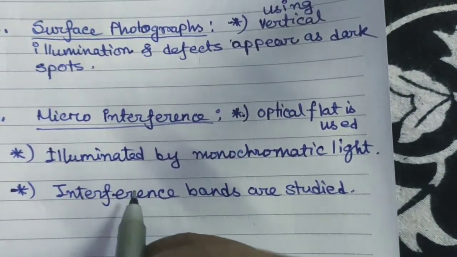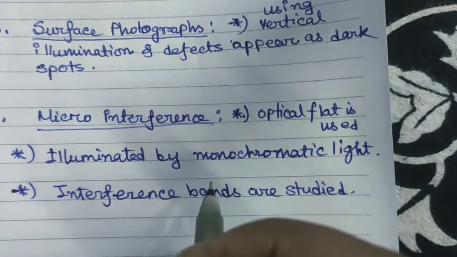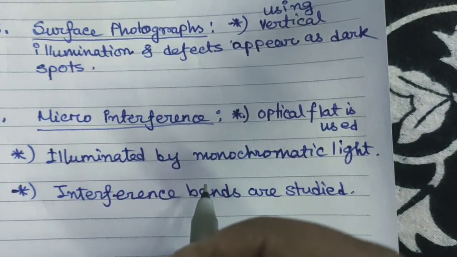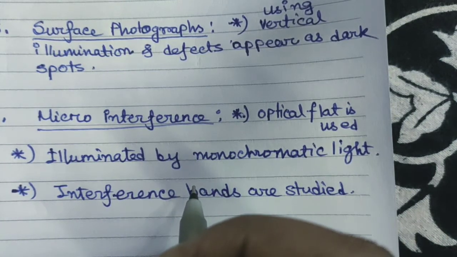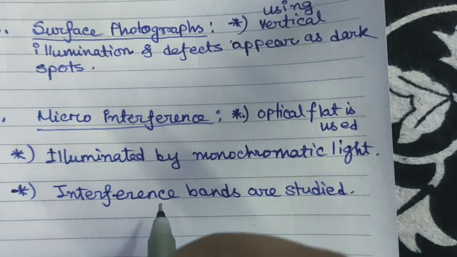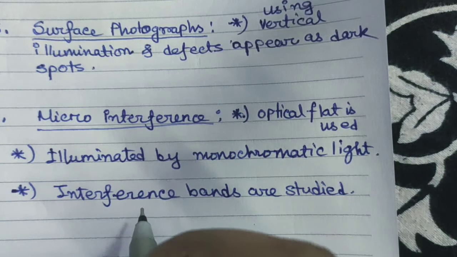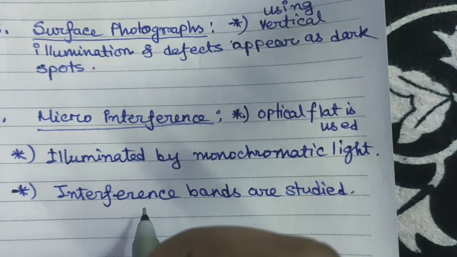Interference bands are studied through a microscope. The defects or scratches in the surface appear as an interference line extending from the dark bands into the bright bands. Then the depth of the defects is measured in terms of the fraction of the interference band.